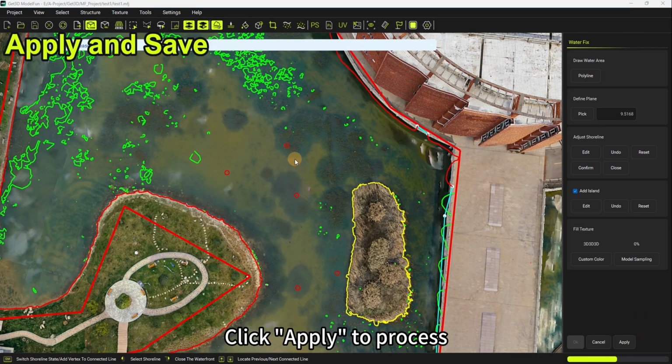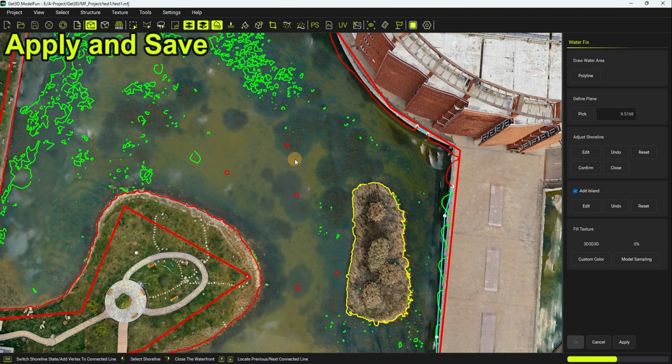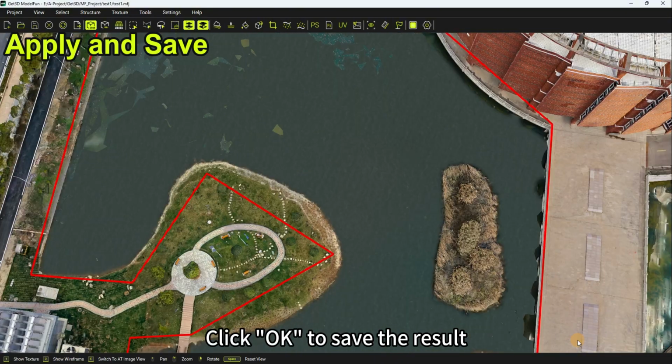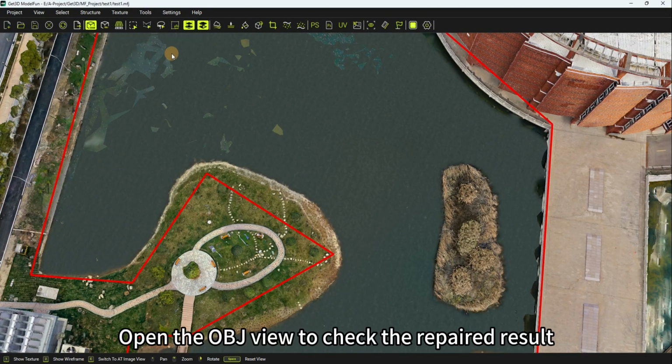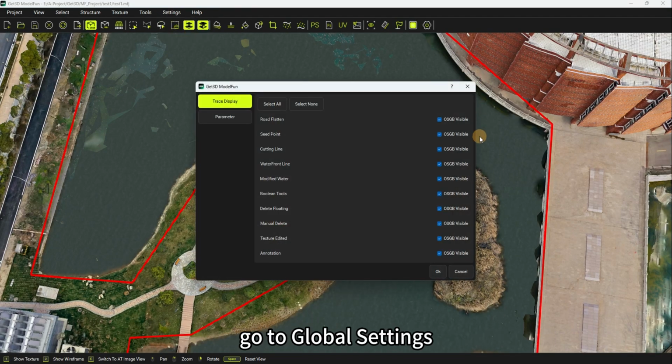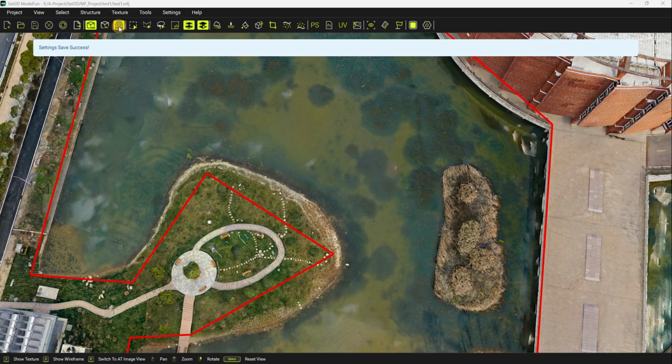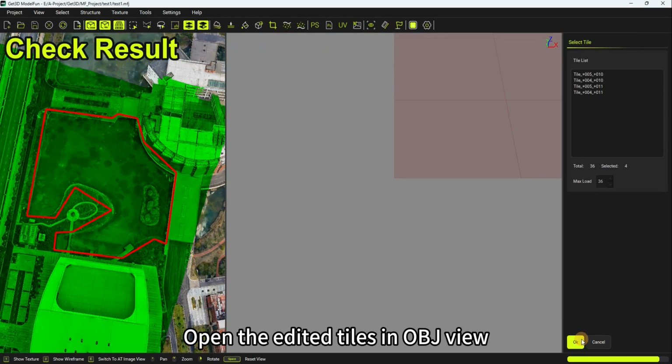Click Apply to process. Click OK to save the result. Open the OBJ view to check the repaired result. To compare easily, go to Global Settings and turn off the Modified Water Display. Open the edited tiles in OBJ view.